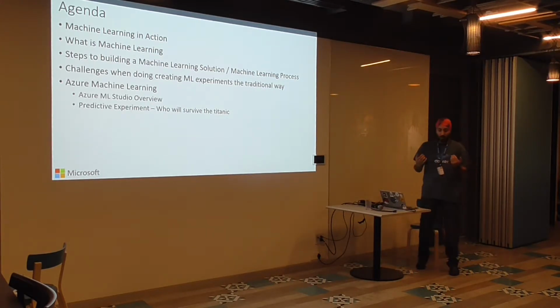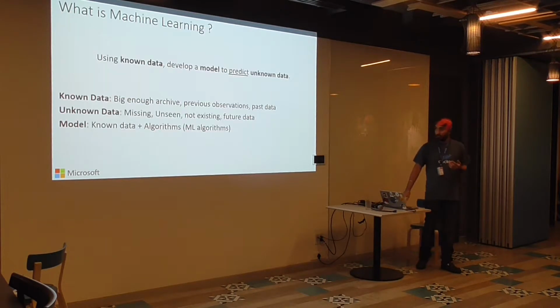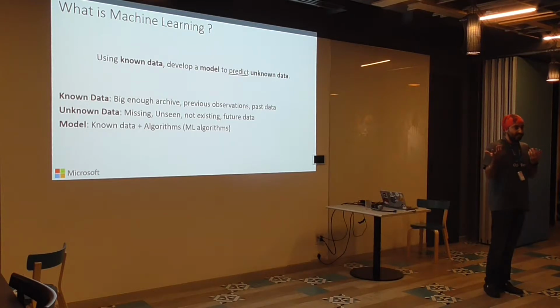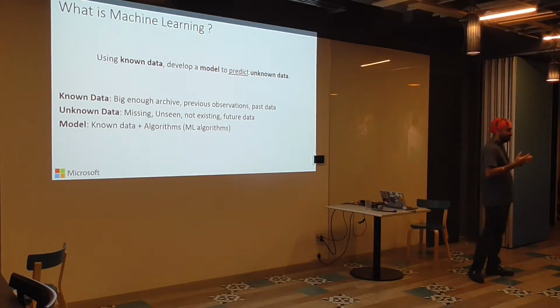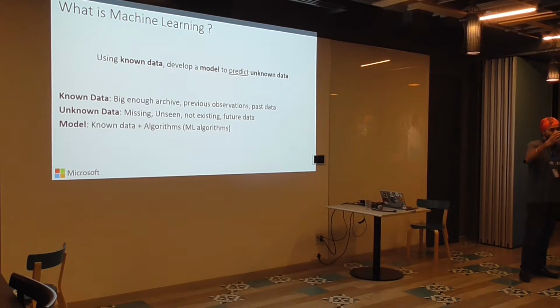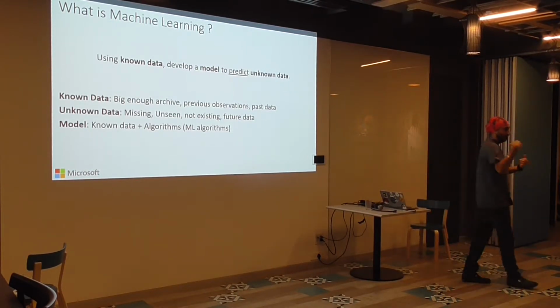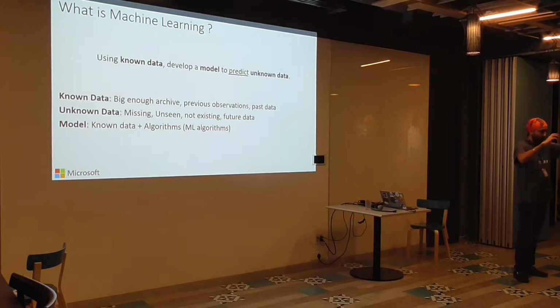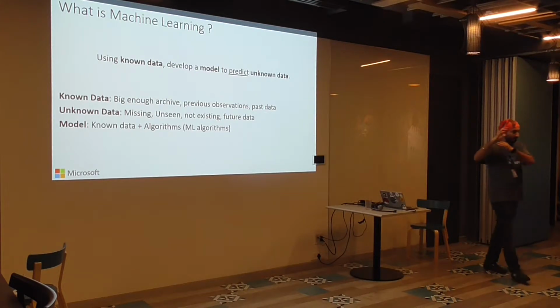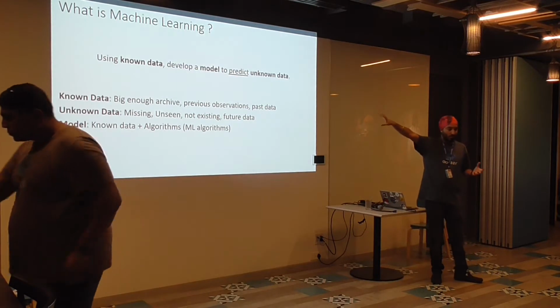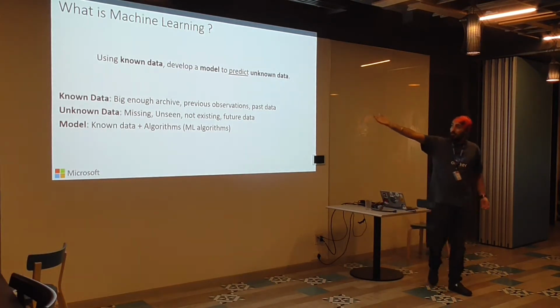So in our context, what machine learning is: traditionally, if you were asked to do some prediction or a classification, like will this person get diabetes or not, you would write some kind of logic based on your hypothesis, and that's how the code works. Machine learning works in a slightly different way. You train your model based on known data, right?